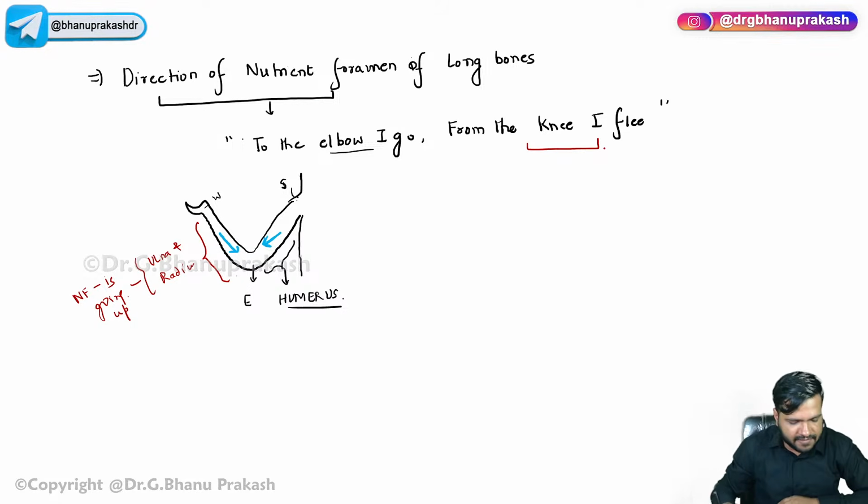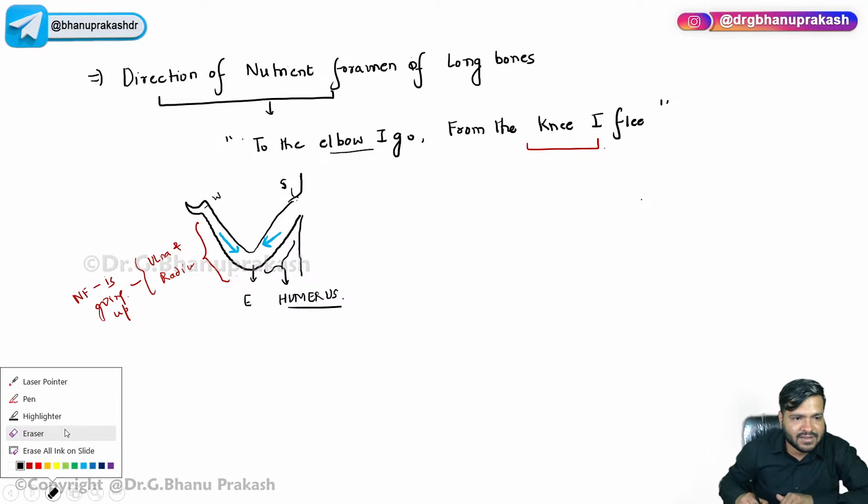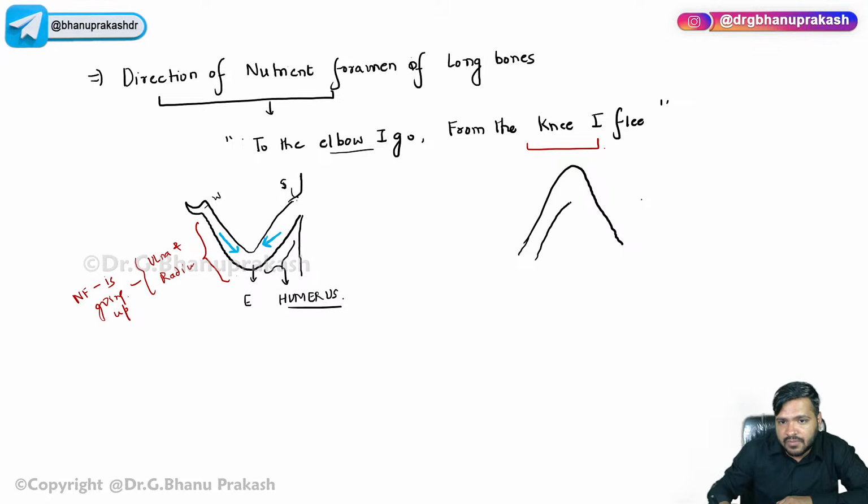Now, from the knee I flee. Let us try to draw the knee also. Let me draw it in an easier way, otherwise you will say I have not drawn it correctly. Let us draw a very simple diagram. From the knee I flee. From the knee it is going out.